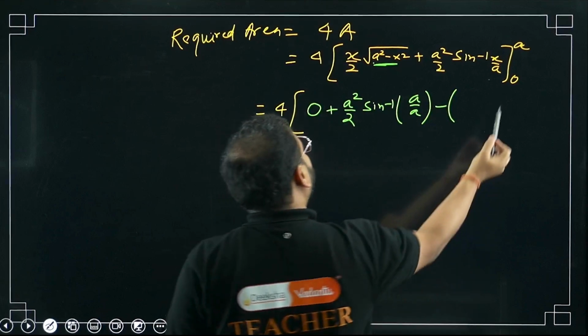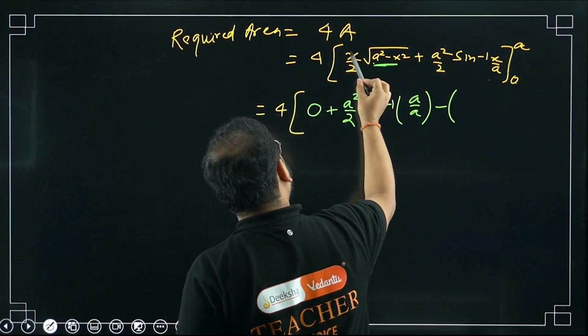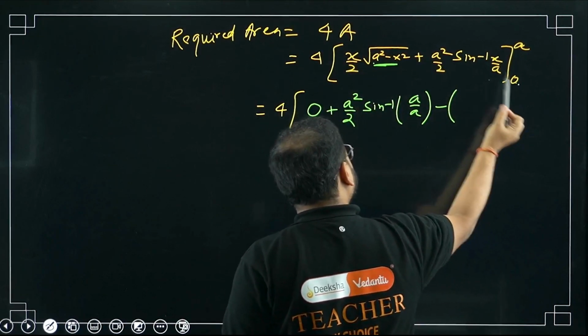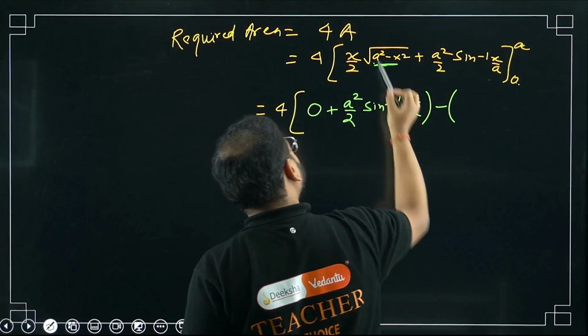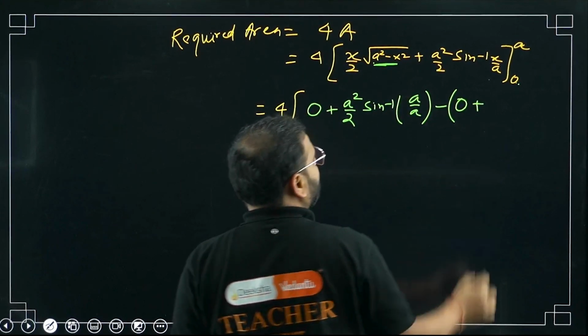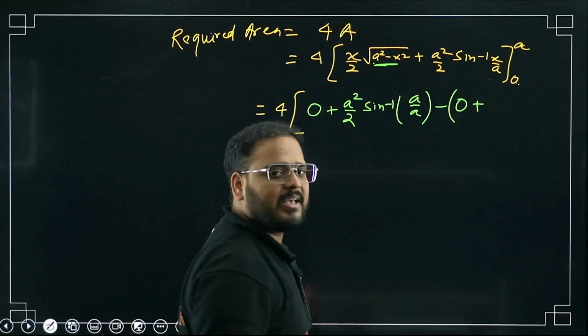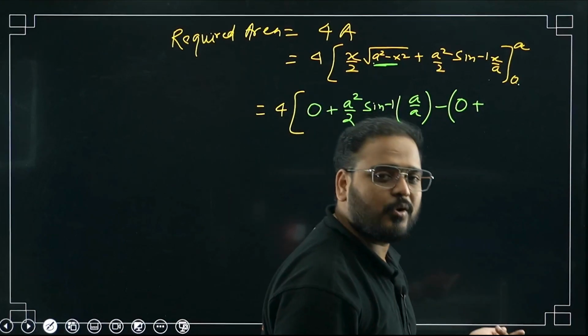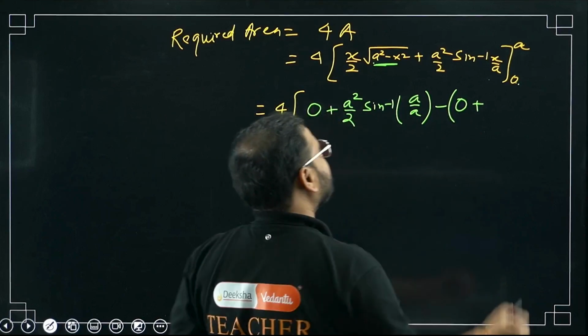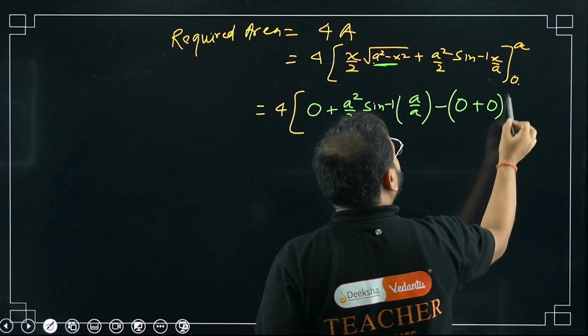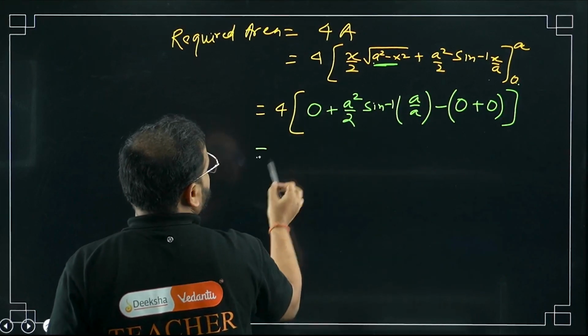Put the bracket. Put x as 0. This is what? 0 by 2. Lower limit is 0. 0 by 2. This whole thing is 0. Plus. Over here, put x as 0. Sine inverse of 0 by a is 0 only, na? Sine inverse of 0 is what? 0 again. Sine 0 is 0. So sine inverse of 0 will also be 0. Please cross check. Okay? Please cross check. What I'm getting, bacha, please check.